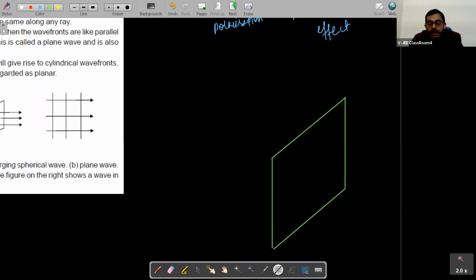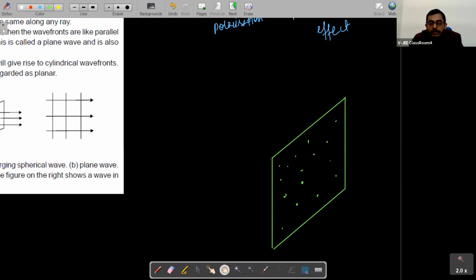So here I am drawing a planar wavefront. I'll tell you about wavefronts. What we say about wavefronts is that wavefronts are those surfaces whose all points have the same phase. If we consider light as wave, we say that at all points phase of wave is constant. So this is what we say about wavefronts.